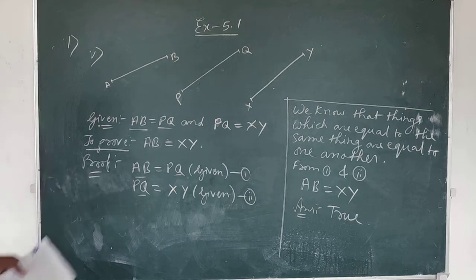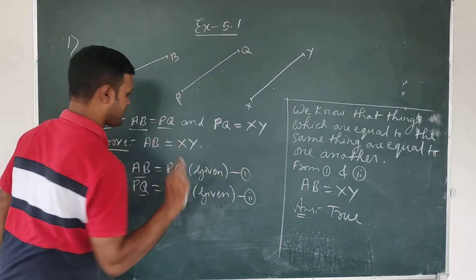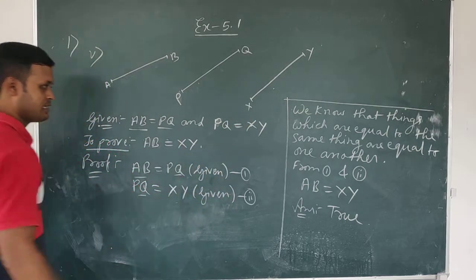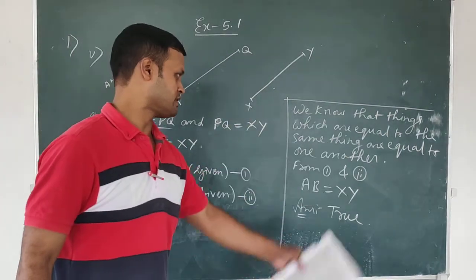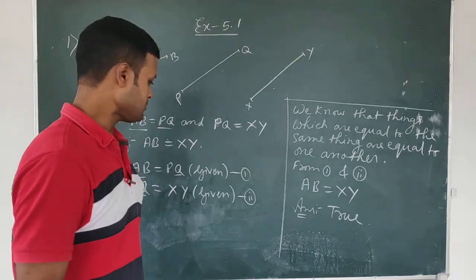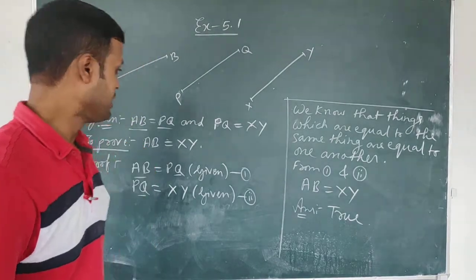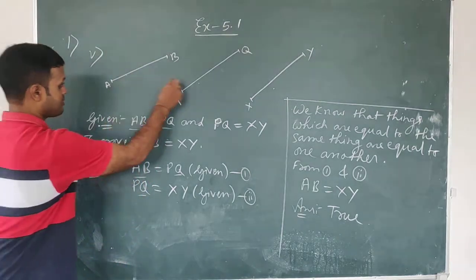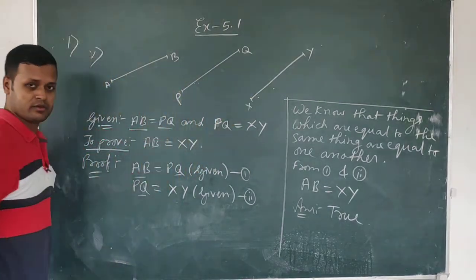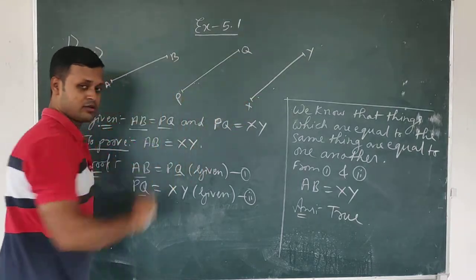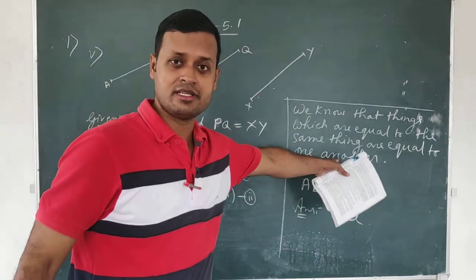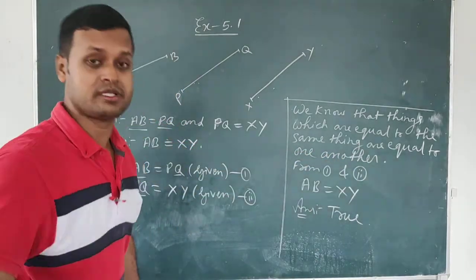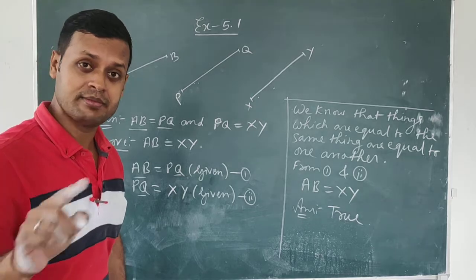So how to prove? AB is equal to PQ, given marked number 1. Again, PQ is equal to XY, given marked number 2. We know that things which are equal to the same thing are equal to one another. AB is equal to PQ, and XY is also equal to PQ. That means both AB and XY are equal to the same thing, no? So that's why we are using this axiom. In this way axioms are used.